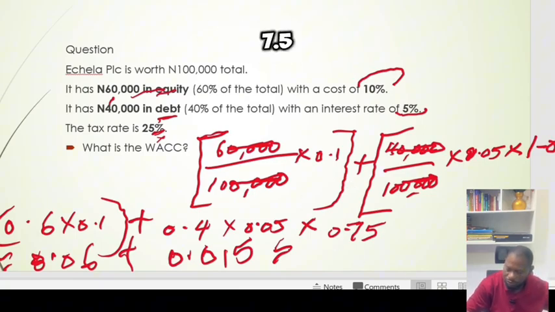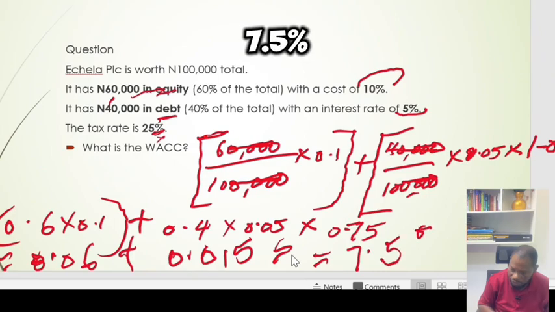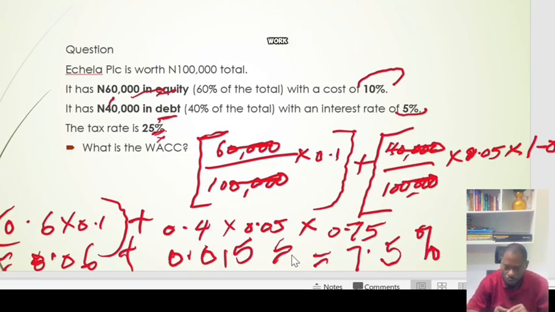So our answer is 7.5%. This is our answer. So this is our WACC.